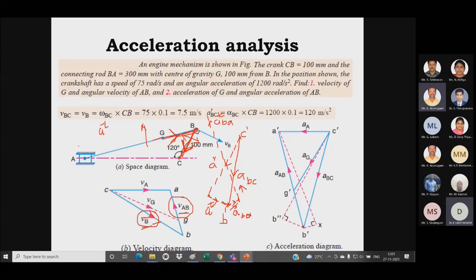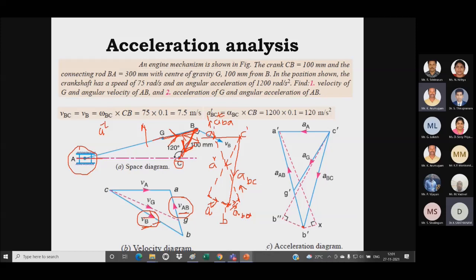Then after that we have a slider which slides along the horizontal axis from the fixed point, as you can see here. From the fixed point I have to draw a straight horizontal line. It will touch my tangential acceleration of BA at this point. So I have located the point A dash.